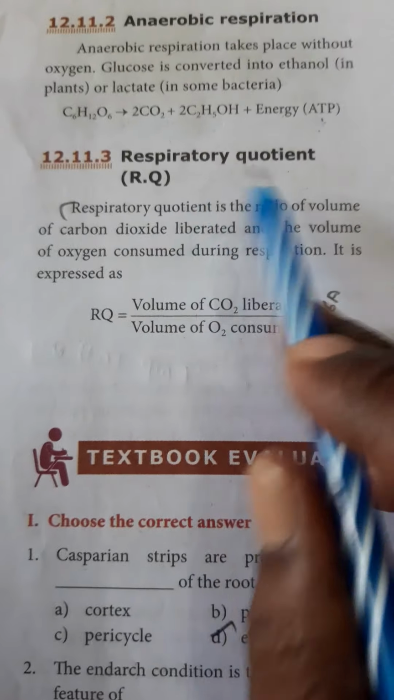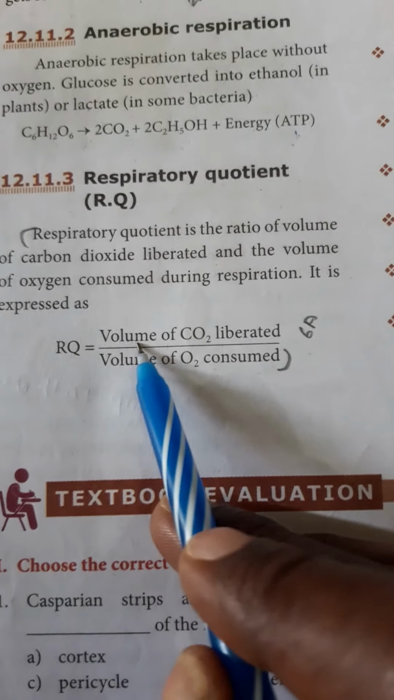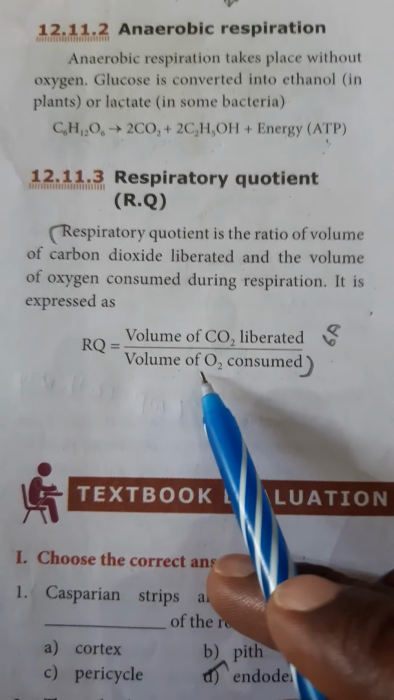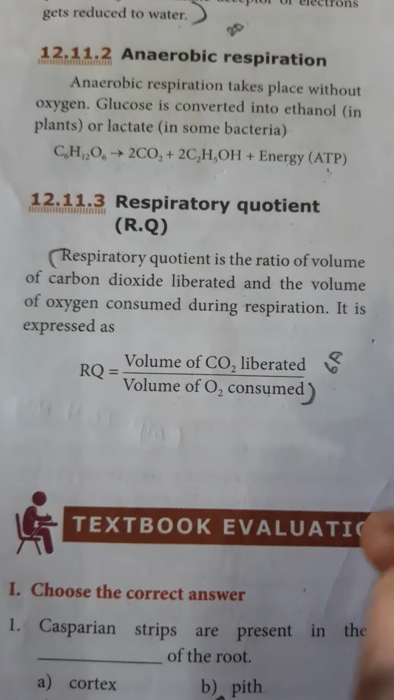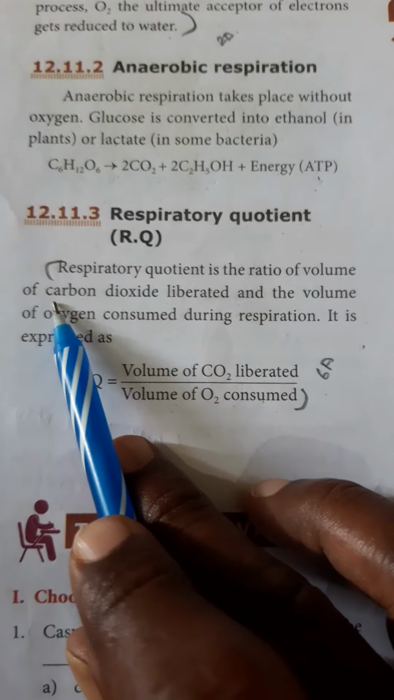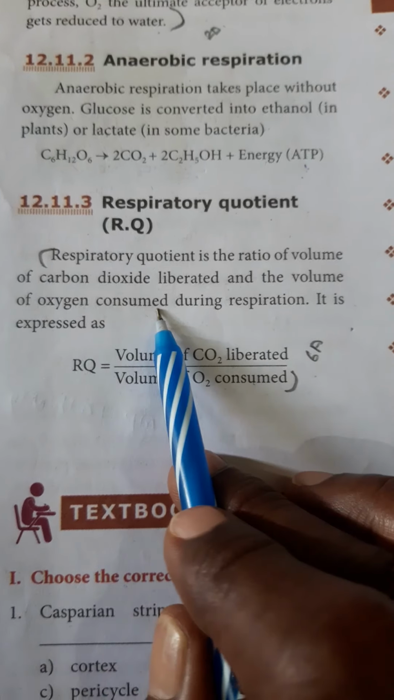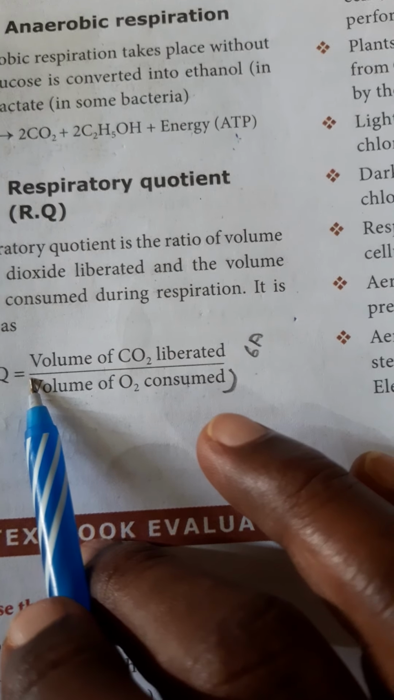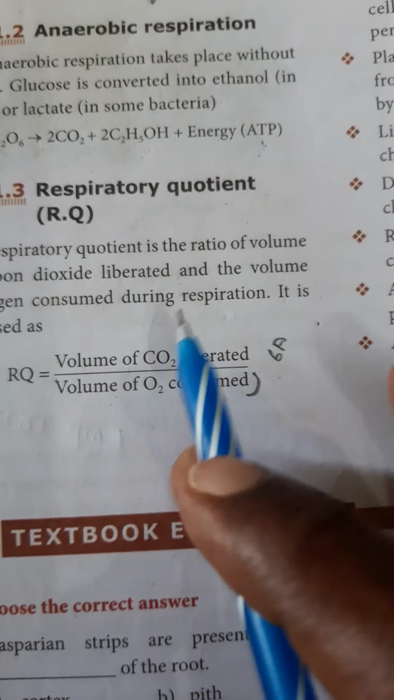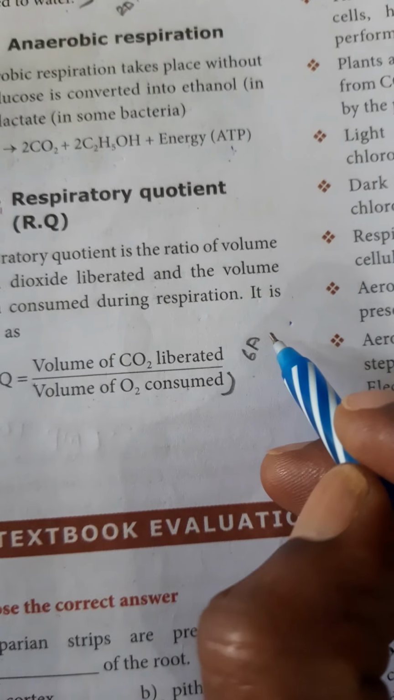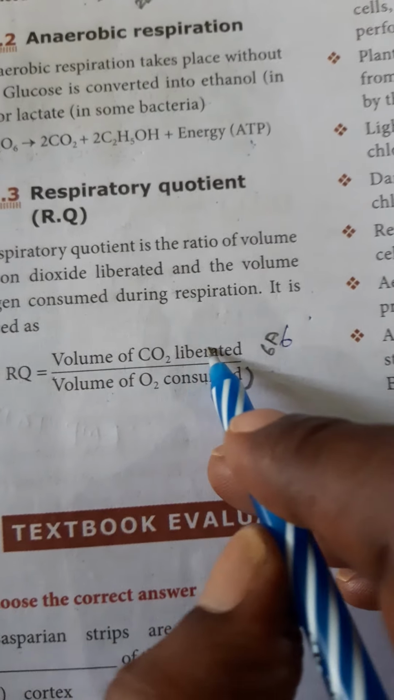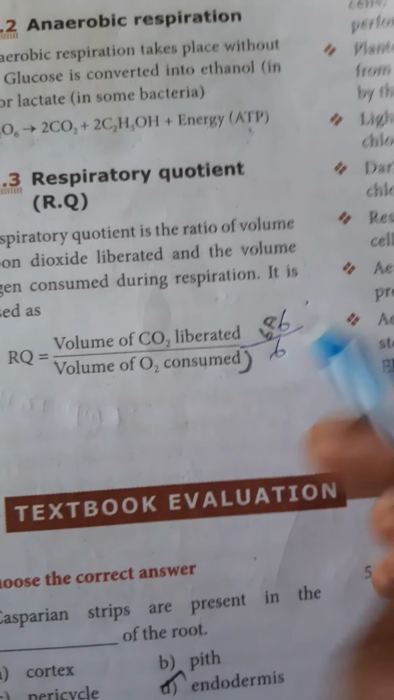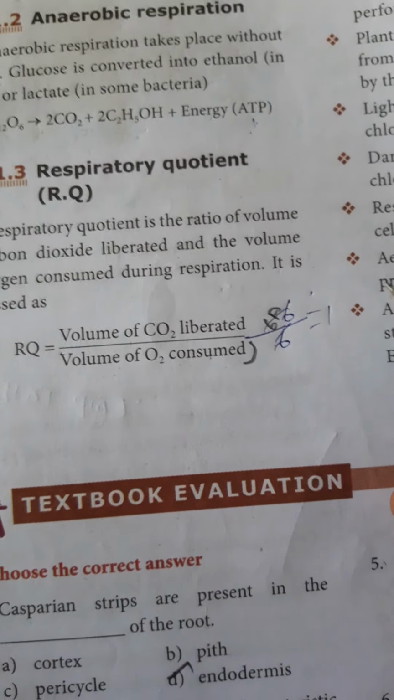Then respiratory quotient, that means the volume of CO2 liberated divided by the volume of O2 consumed by the organism. Respiratory quotient is the ratio of the volume of carbon dioxide liberated and the volume of oxygen consumed during respiration. For example, if 6 molecules of carbon dioxide are liberated and 6 molecules of oxygen are consumed, the respiratory quotient is 1.